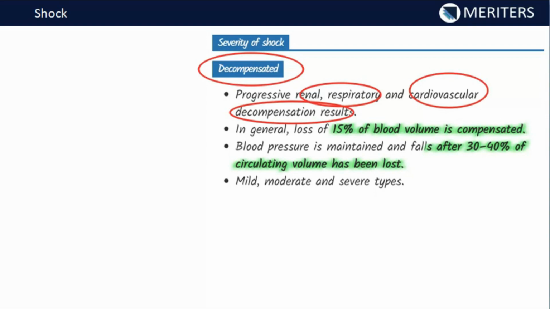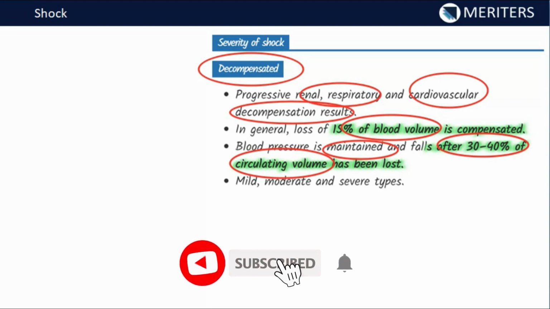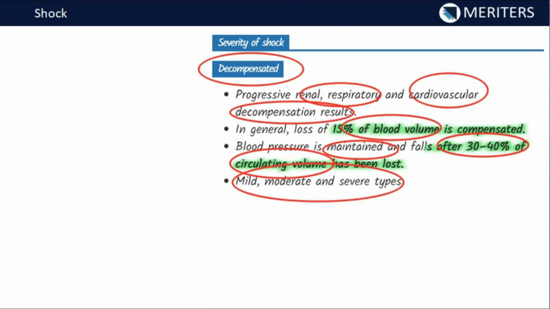In general, if 15% of blood volume is lost, then it is compensated, and if blood pressure is maintained and falls after 30 to 40% of the circulating volume has been lost, then there are chances of getting decompensated shock. So till 15% of the blood volume is lost, compensation can manage it. But if it falls above 30 to 40% of the total circulating volume, then it is very difficult and decompensation results.